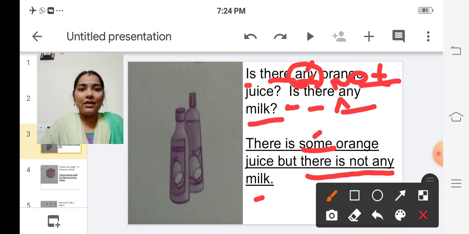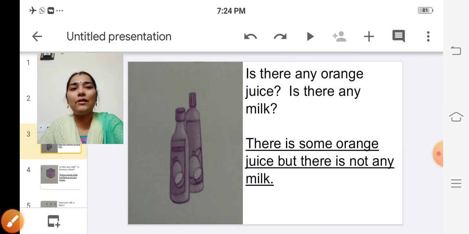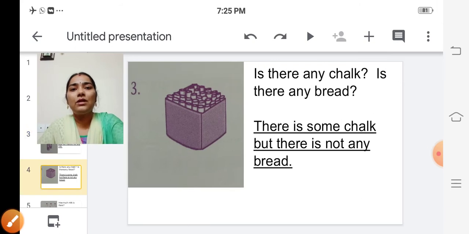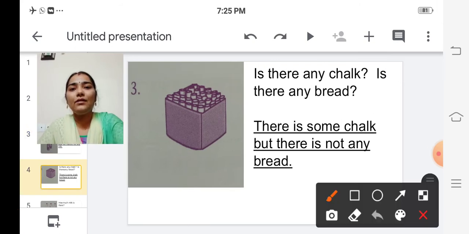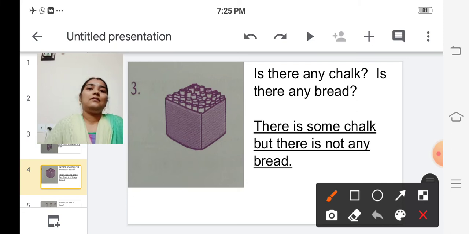Okay, children? Can you understand how to answer? Yes. Shall we move on to the next one? Look at the picture. What do you see? Can you guess? See the question. Is there any chalk? Is there any bread? Look at the picture. What is there in the box? Can you guess? Is it bread? No, it is chalk. The box is full of chalk.